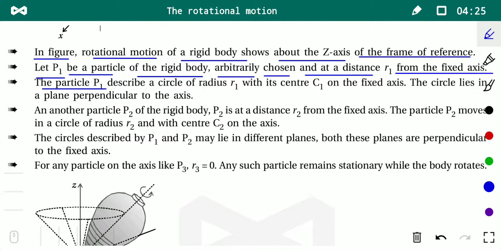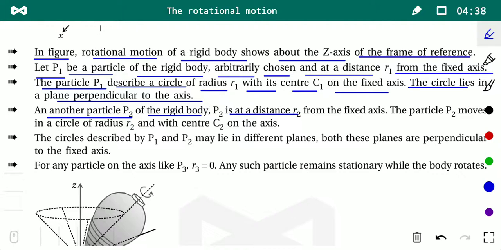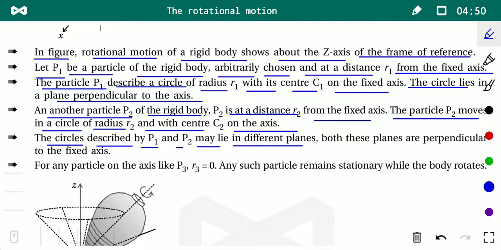The particle P1 describes a circle of radius r1 with its center c1 on the fixed axis. The circle lies in a plane perpendicular to the axis. Another particle P2 of the rigid body is at a distance r2 from the fixed axis. The particle P2 moves in a circle of radius r2 with center c2 on the axis. The circles described by P1 and P2 may lie in different planes. Both these planes are perpendicular to the fixed axis.